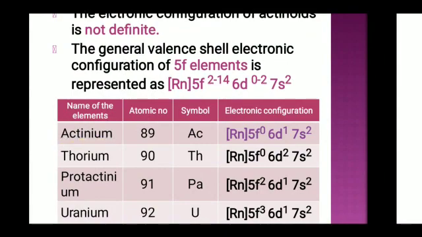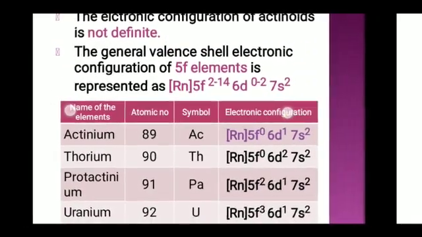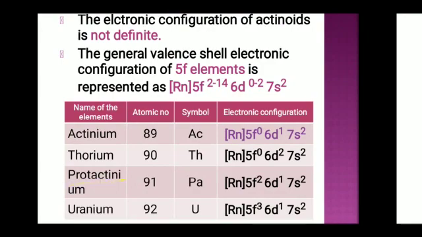Now we see first actinium, atomic number 89, symbol Ac, electronic configuration Rn 5f0 6d1 7s2. As it is 5f0, there is no f orbital electron. And we go to thorium, atomic number 90, symbol Th, electronic configuration Rn 5f0 6d2 7s2.